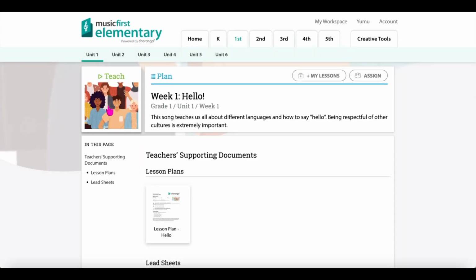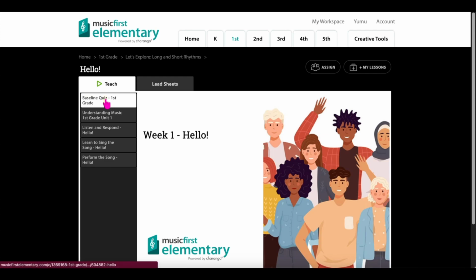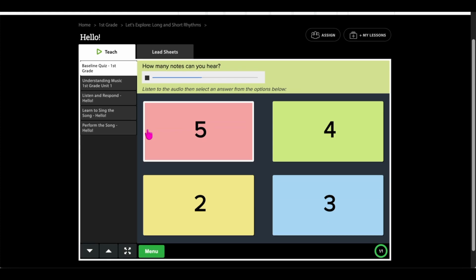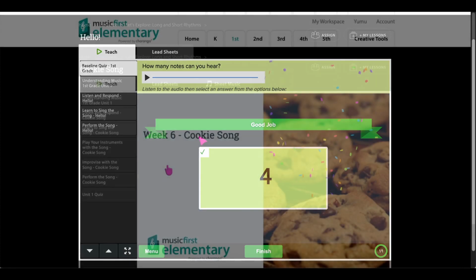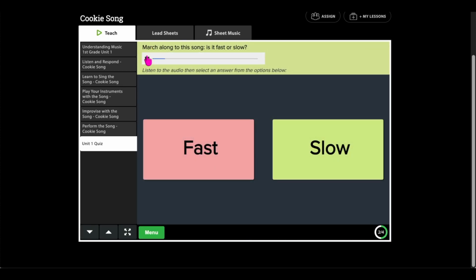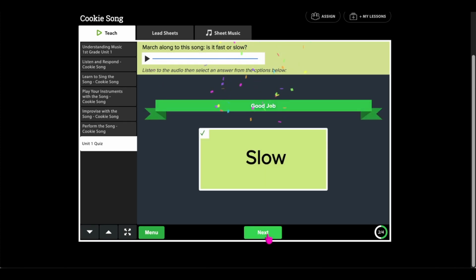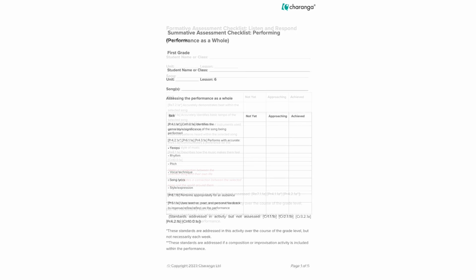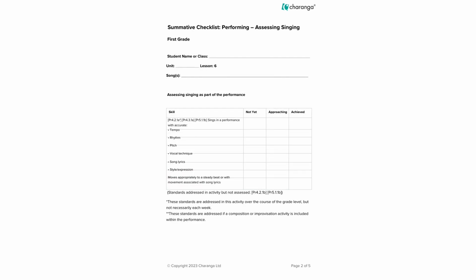Click on Teach and you can begin each grade level with a baseline quiz that can serve as an age-appropriate pretest, student learning objective, or student growth objective that with first graders can be taken as a large group instead of on one-to-one devices. Plus, at the end of each unit, there are assessment quizzes to assist you with evaluating their comprehension of the concepts being taught for that unit. These assessments can be as short or as long as you would like, and they occur at the beginning and the end of each unit. There are downloadable and printable documents in the assessments that you can use as checklists for formative and summative assessments.